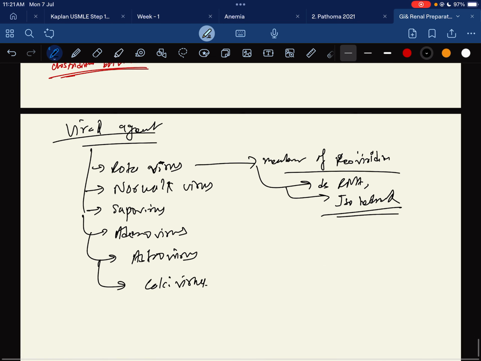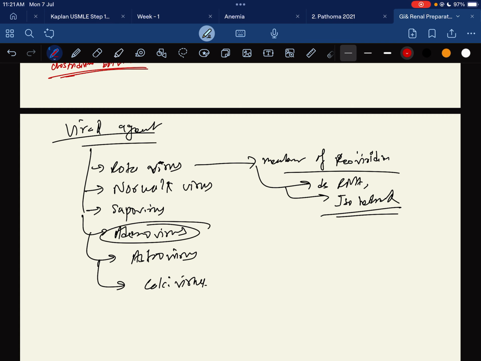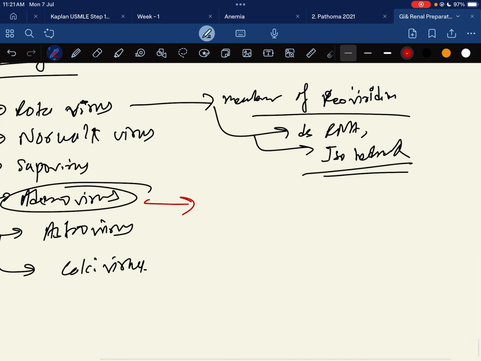Regarding adenovirus, it is a double-stranded DNA virus with icosahedral symmetry.